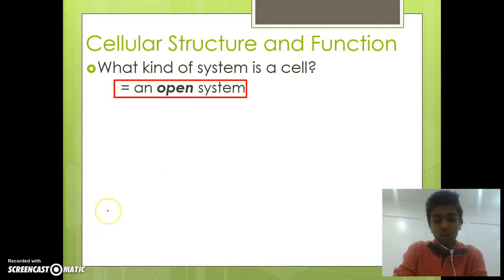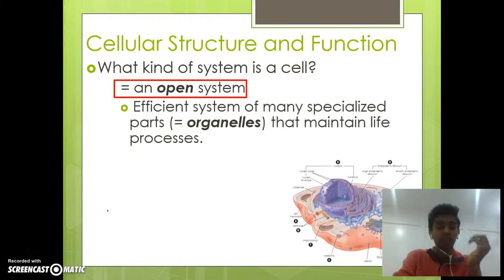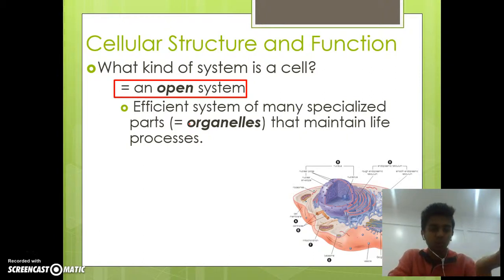Next up, we have what an organelle actually is. An organelle is an efficient system of many specialized parts. That's what an organelle is. They maintain life processes. So what exactly does an organelle do?